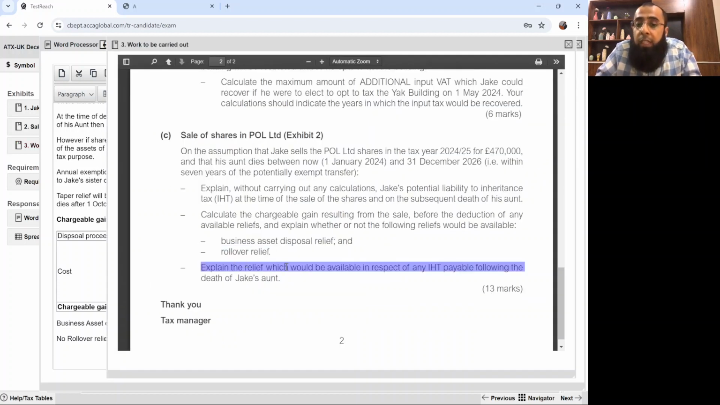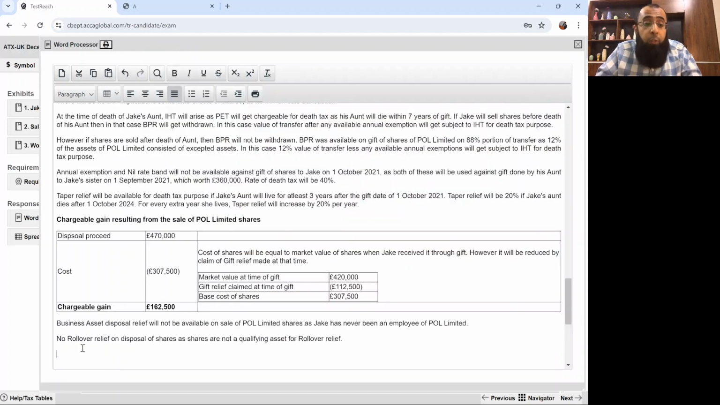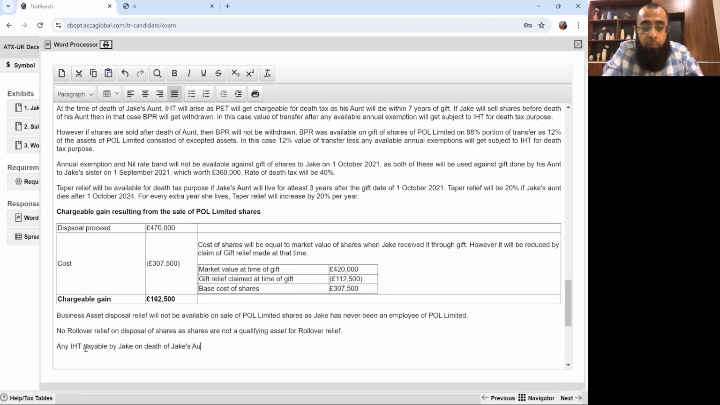And explain the relief which would be available in respect of any IHT payable following the death of Jake's aunt. Okay, so whatever IHT we pay, it becomes our cost. Like if the donee is paying any IHT, he can claim the IHT payable as the cost while calculating the chargeable gain. Any IHT payable by Jake on death of Jake's aunt on this gift of shares will be deductible from capital gain tax while calculating